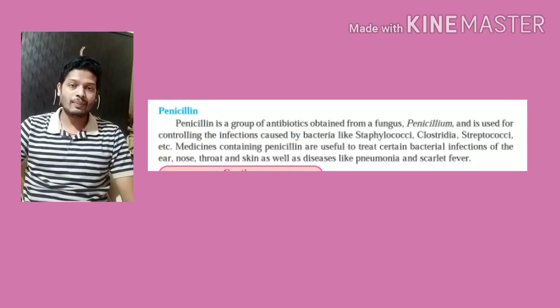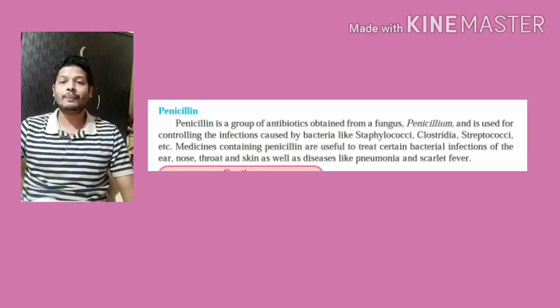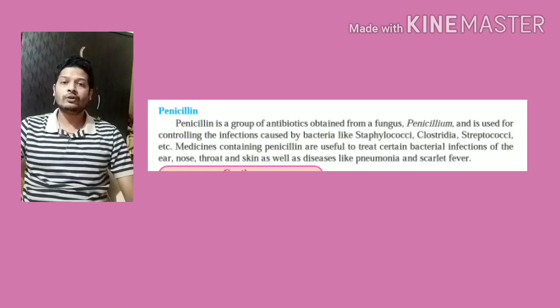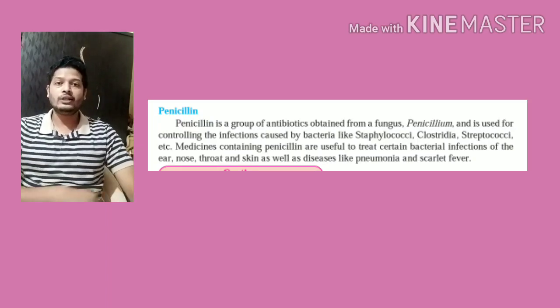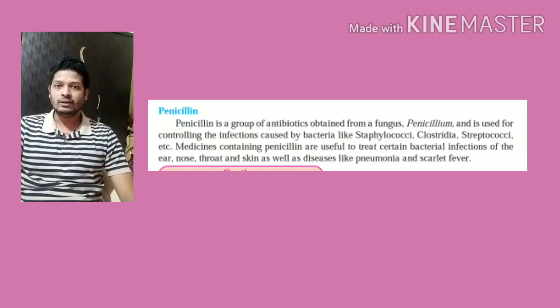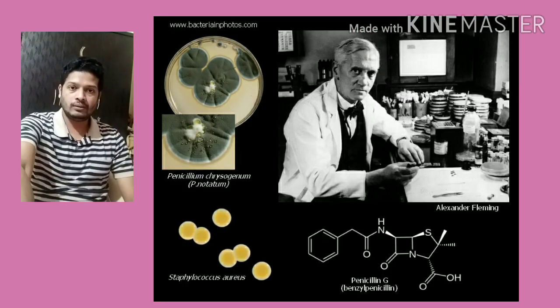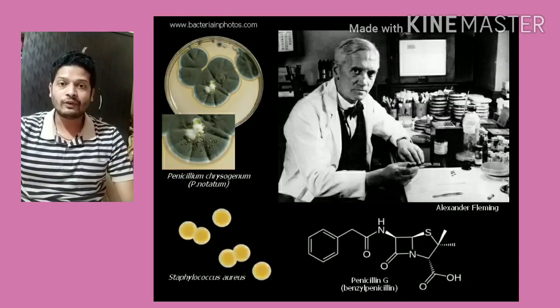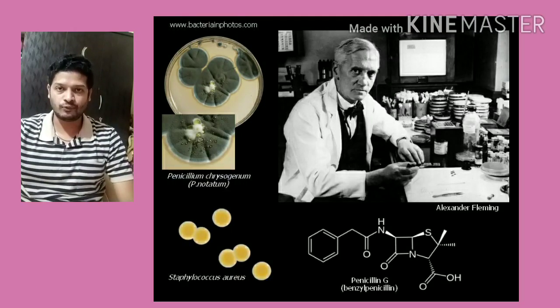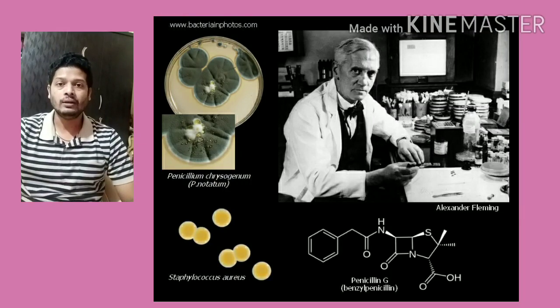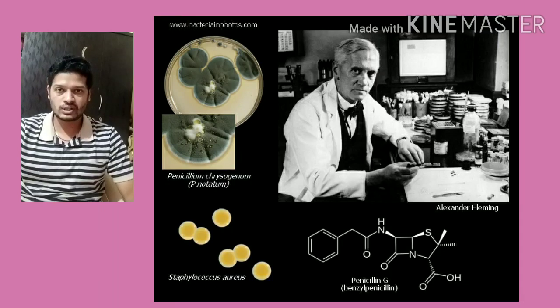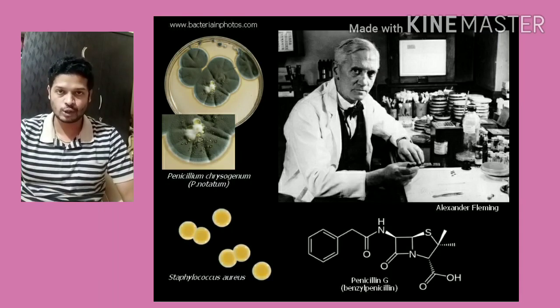So antibiotic, one of the most common antibiotics that we use is penicillin. Now the discovery of penicillin was accidental. There was a scientist known as Alexander Fleming who was studying staphylococci. This staphylococci bacteria is actually harmful for human beings, and the scientist was studying it. He had grown the staphylococci bacteria in a petri dish.